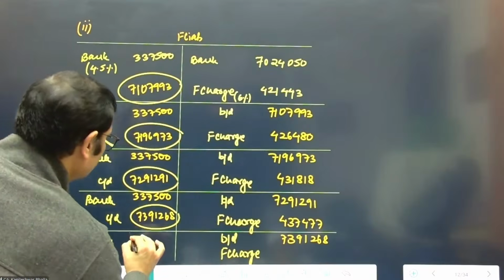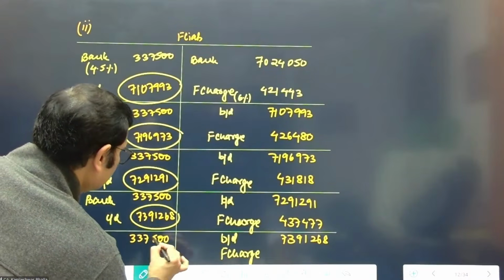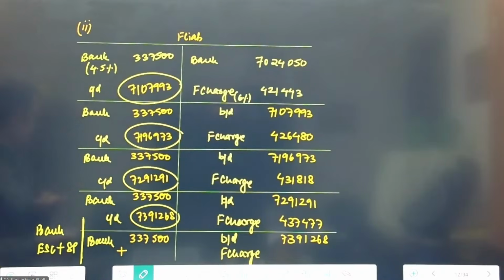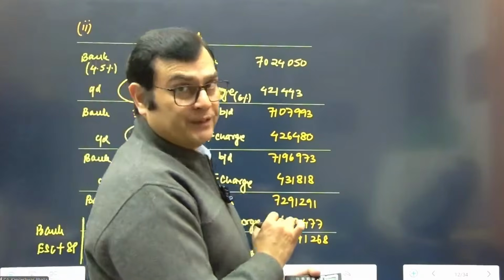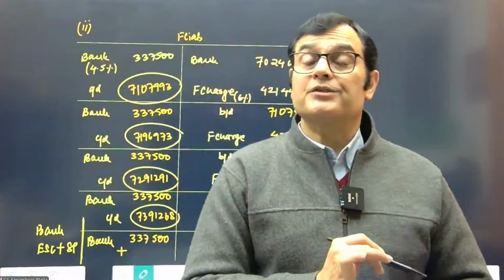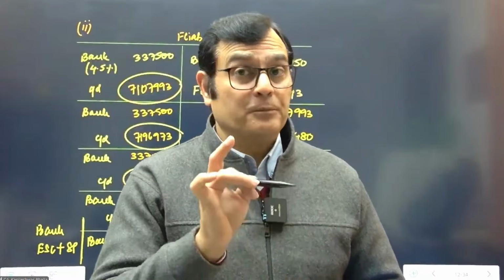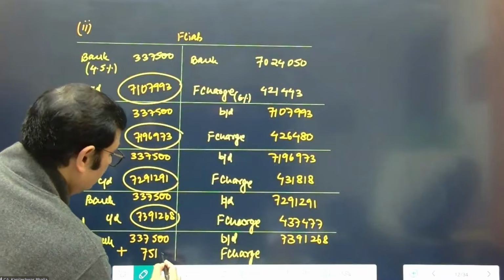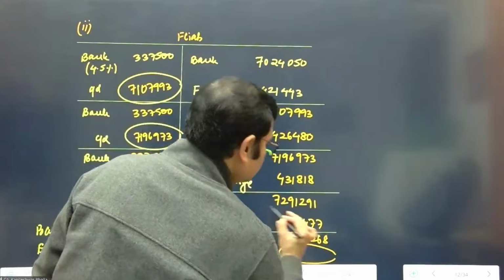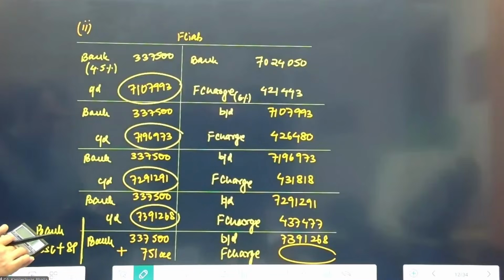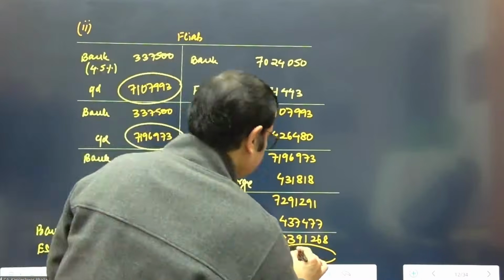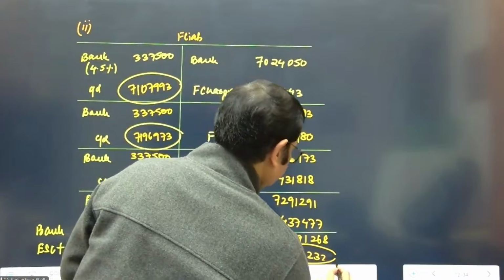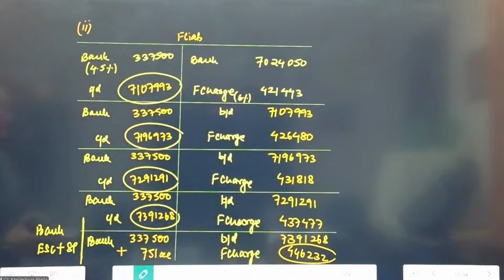So what is the payment? You will pay the interest 337,500. And can you tell me what else? What is the amount to be paid at the end of the fifth year? Considering whether he takes shares or cash, can I say I'm going to pay the principal amount? That's right. So 75 lakhs principal amount will be paid. So I think it's good to take the interest as a balancing figure in the fifth year. 75 lakh plus 337,500 minus 73,91,268 comes to 446,232. So that answers the second requirement as well.